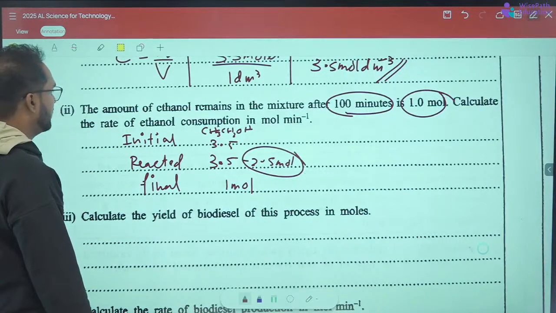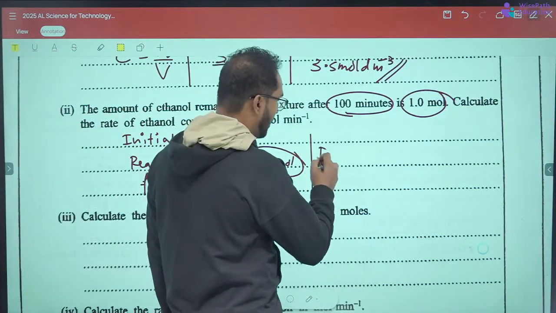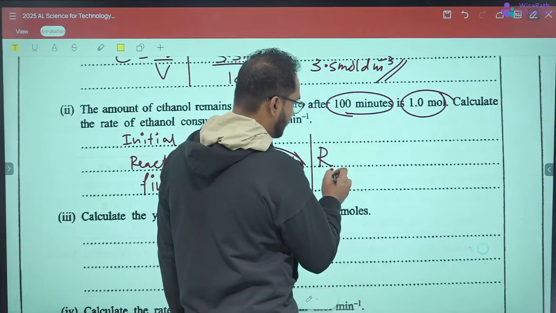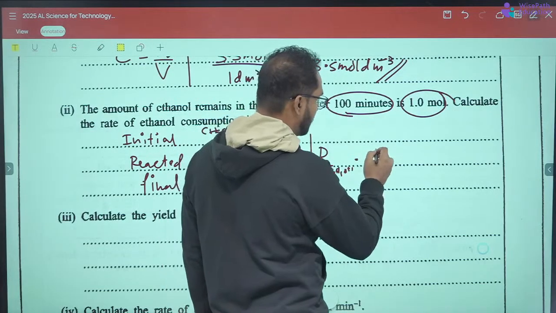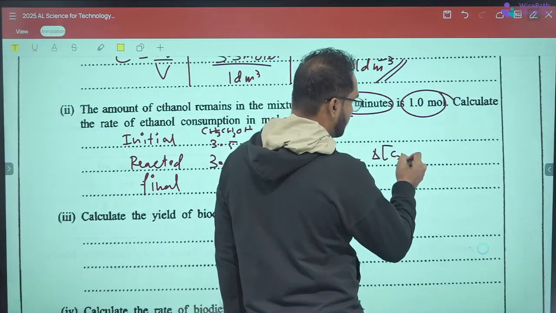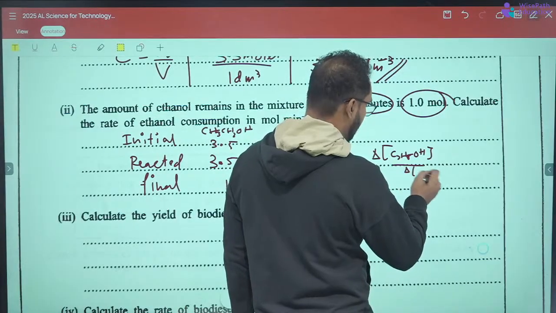They are asking the rate of consumption of ethanol. So the rate of consumption of C2H5OH equals the concentration difference of C2H5OH divided by time.